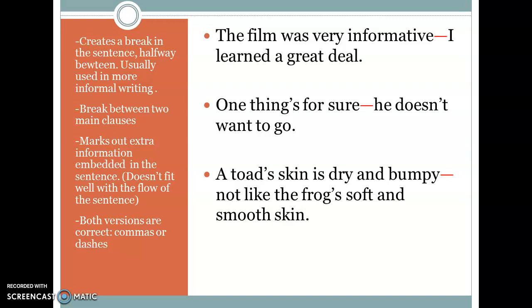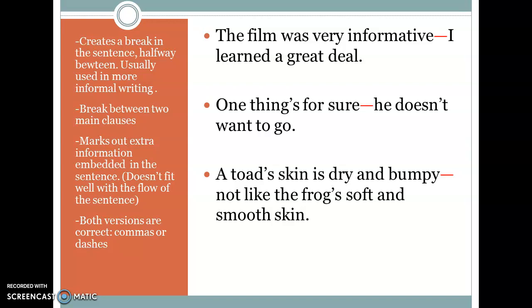Look at the first example: the film was very informative — I learned a great deal. So there we have two independent clauses, that is, clauses which can stand on their own, but somehow there is a break between the two of them, and so we can use a dash here.